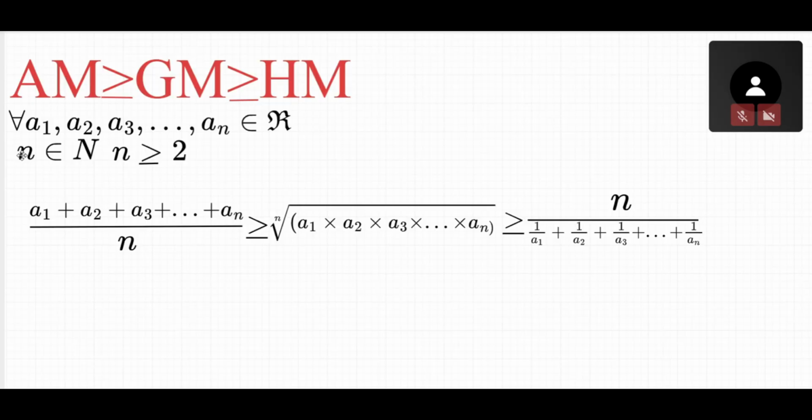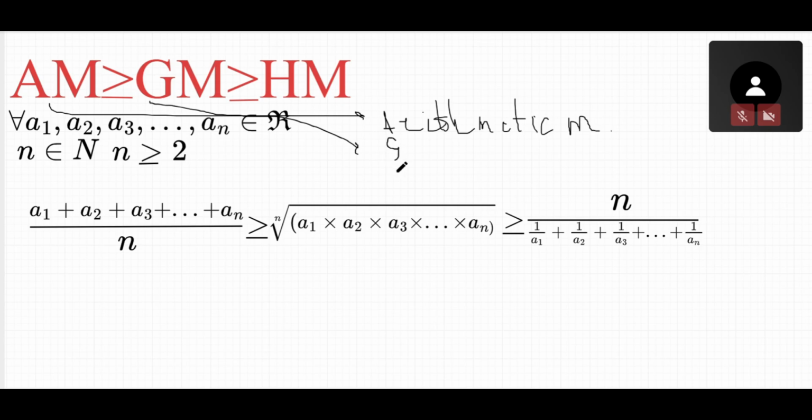Our first rule is AM-GM-HM. You will say, what's that? AM means arithmetic mean. I will write it like this. GM is geometric mean. And HM is harmonic mean.